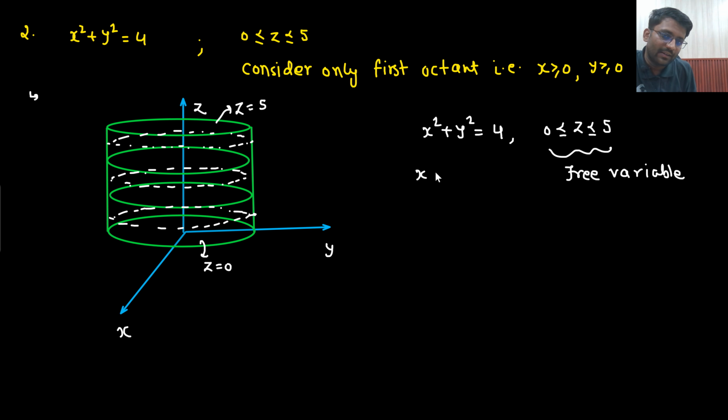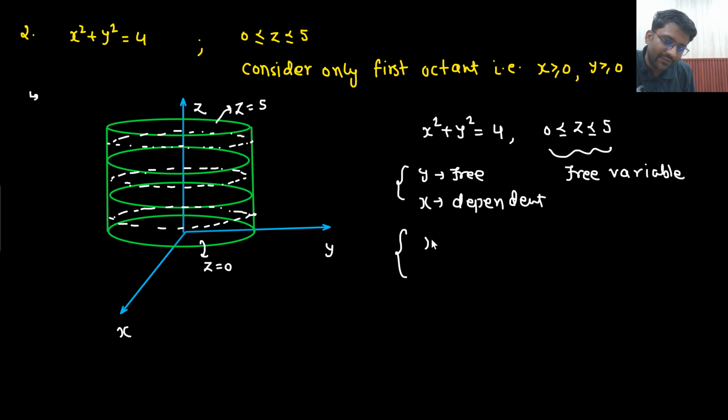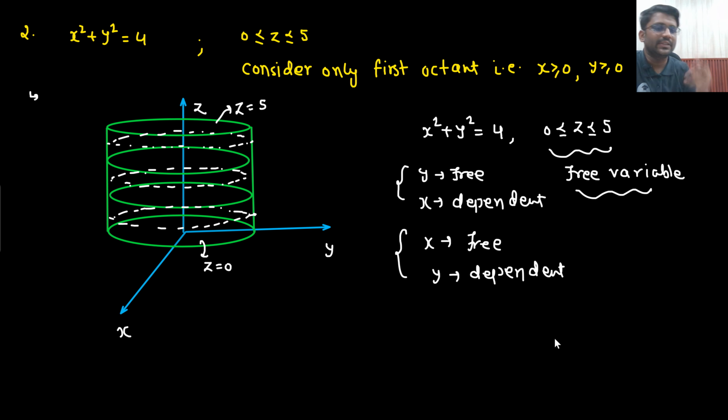So if I say y is free, then x is dependent. Or if I say x is free, then y is dependent. But this guy, z, is always free. Z will independently go from 0 to 5. So two cases we are able to make here, so there will be two ways of writing the ds vector. There are two possible answers for this ds.